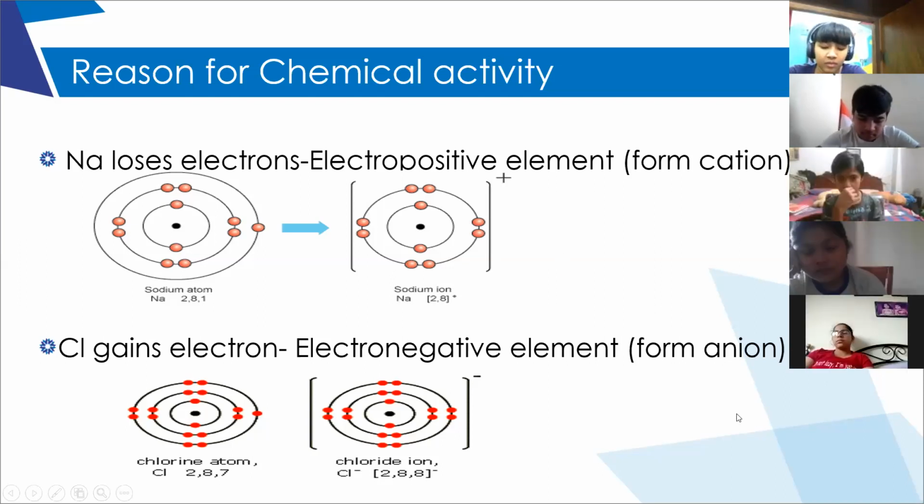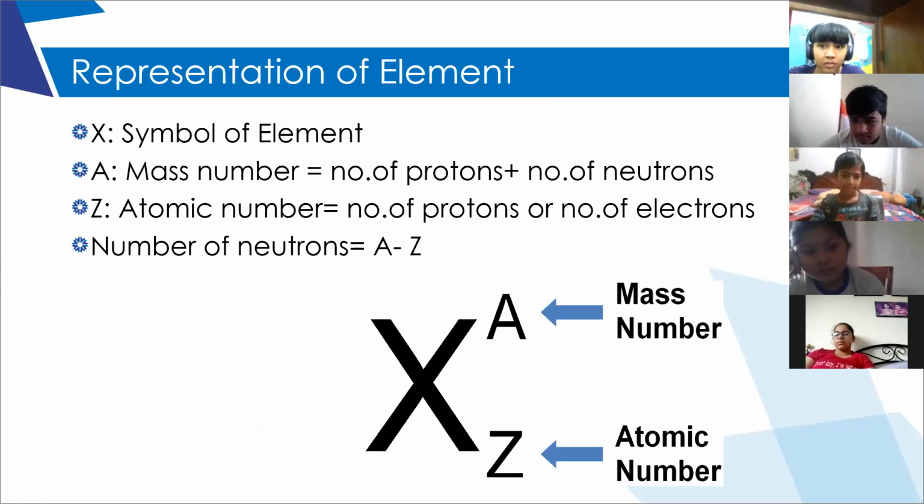Now, can you form ions for the monoatomic elements? Okay. So next is the representation of an element. As you all know, we represent an element with its symbol at the center, atomic number as a subscript, and mass number as a superscript. So what is atomic number?